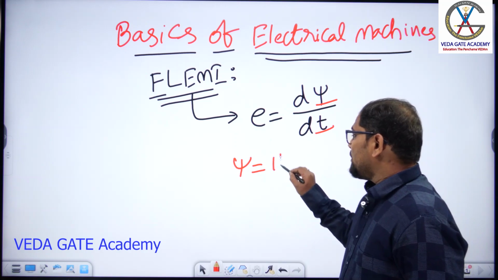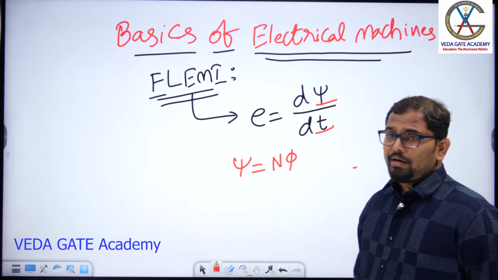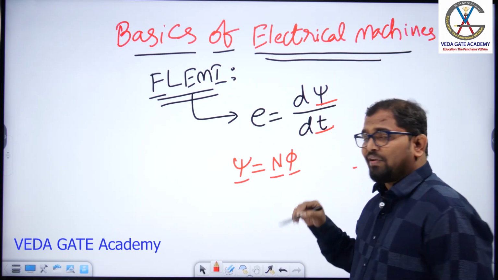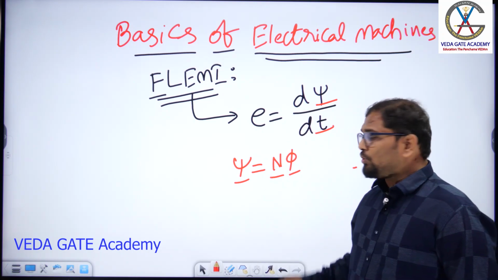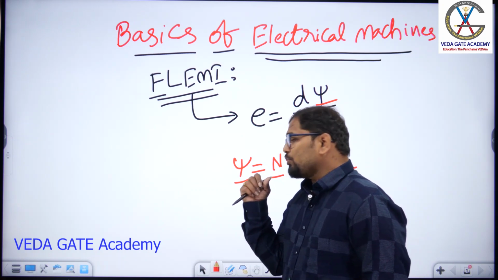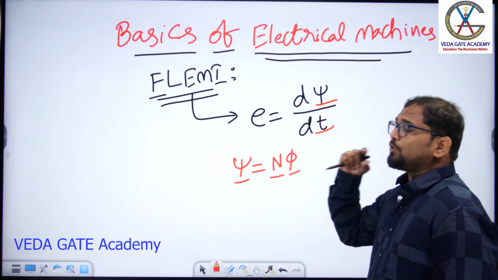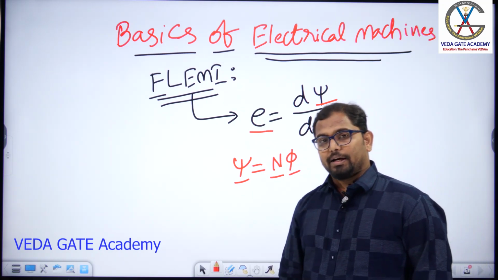Some number of turns and some flux must be required. By taking these two parameters into consideration, we can produce the flux linkages. If you vary the flux linkages with respect to time, we will get the induced EMF across that particular conductor.